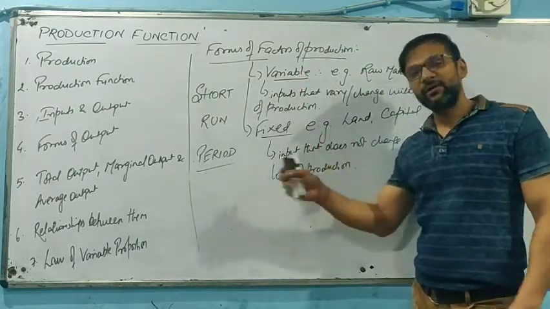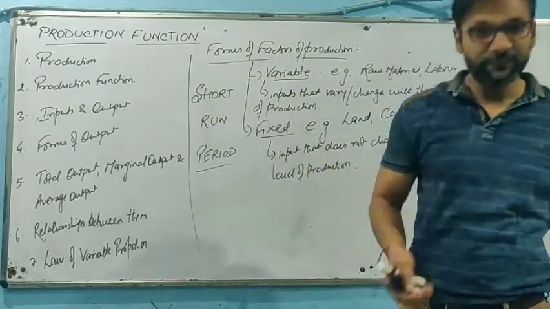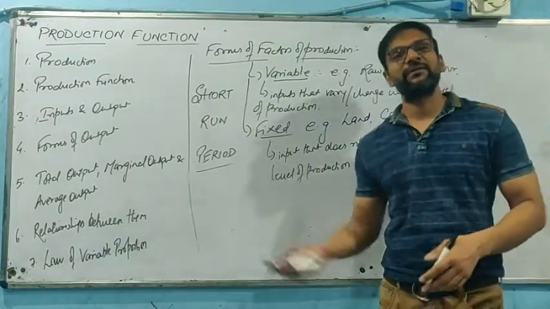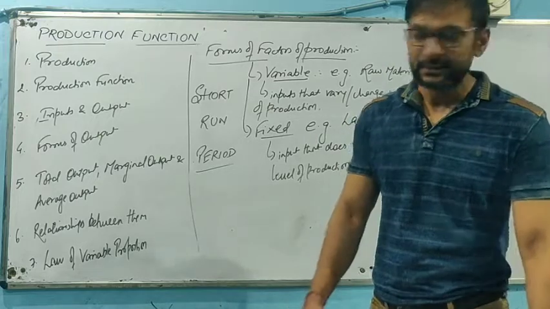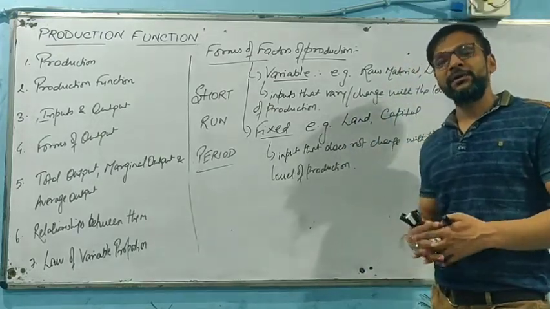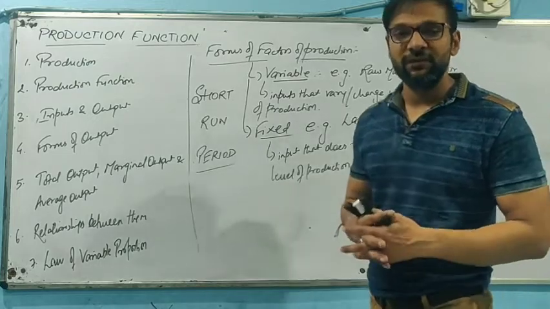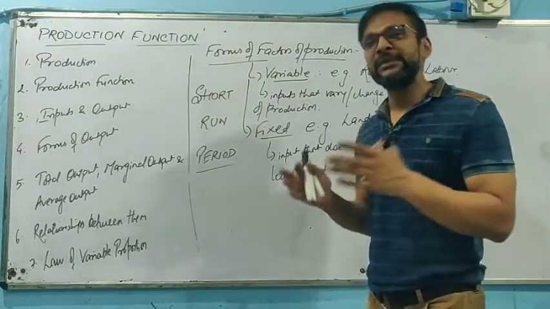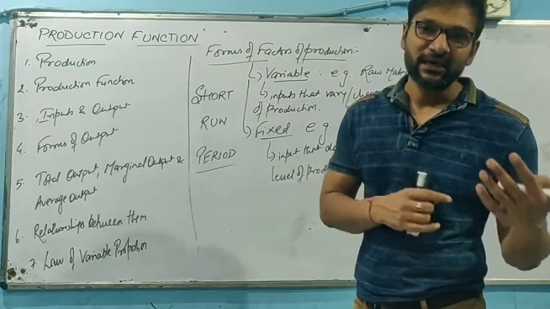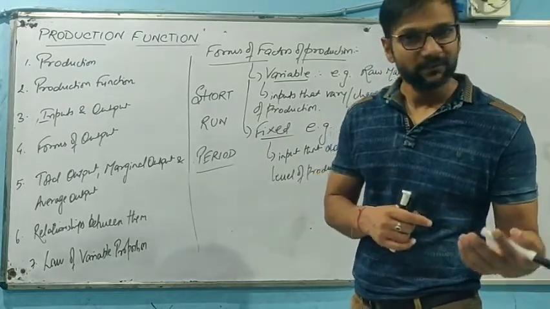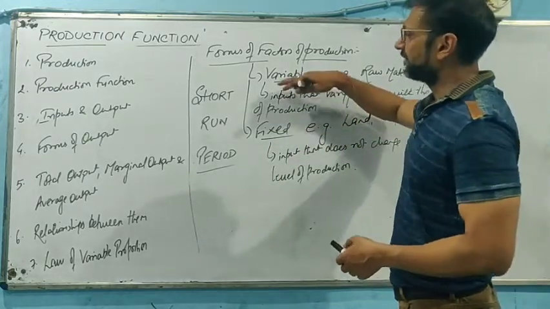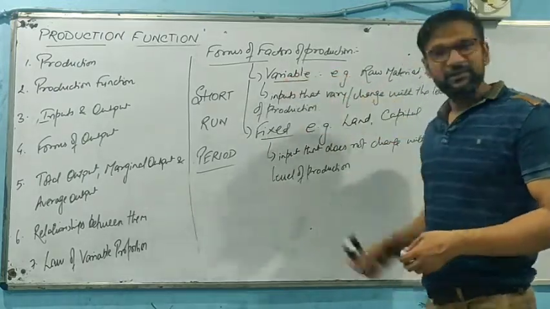It means in the short run period our factors of production are divided into two forms, variable and fixed. Whereas if we are concerned with the long run, that is over a period of 1 year, 2 years, 5 years, 10 years, 20 years, whatsoever it is, then in the long run all the factors of production are variable, all will change during the course of the life of the production as well as the firm. So the forms of factors of production are divided into two forms, variable and fixed.